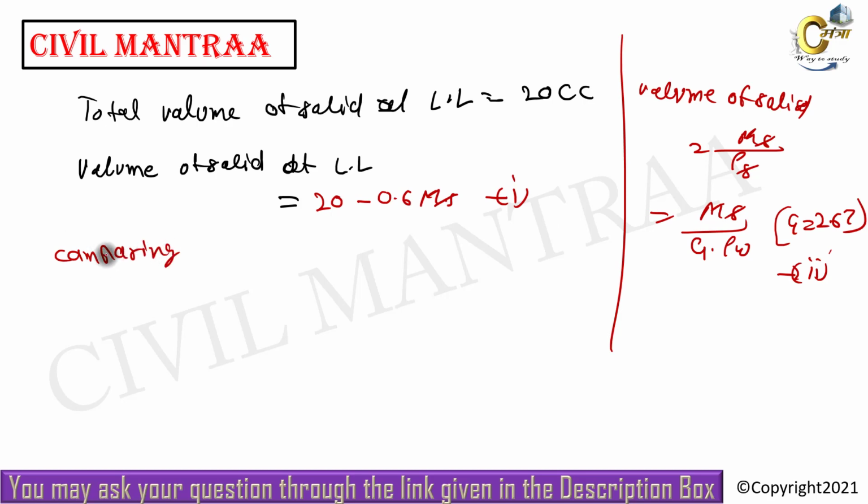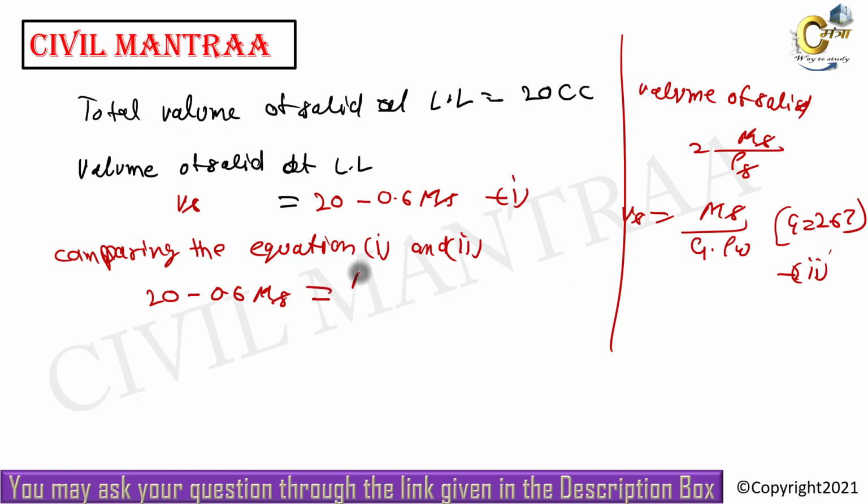Comparing the equation, first and second, we get that it is also the volume of solid at liquid limit. We know it is given as 20 minus 0.6 mass of solid will be equal to mass of solid divided by specific gravity multiplied by density of water.